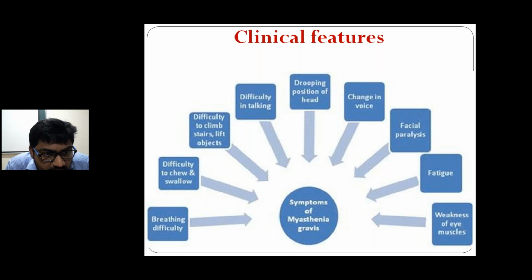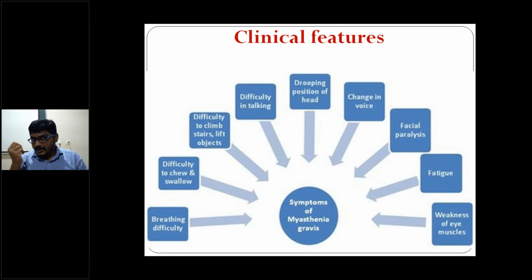Please know the history of proximal muscle weakness and distal muscle weakness, right? In both upper limbs and lower limbs, right? Difficulty in chewing and swallowing, breathing difficulty. So the patient may be having ocular weakness, ptosis, bulbar symptoms, right? So these are the main clinical features of myasthenia gravis. Remember, there will be neck flexor weakness more than neck extensor. Neck flexor weakness is predominant over neck extensor in case of myasthenia gravis.